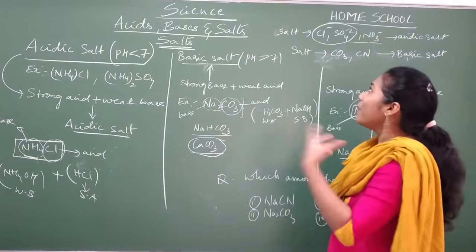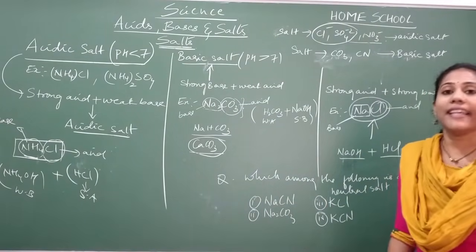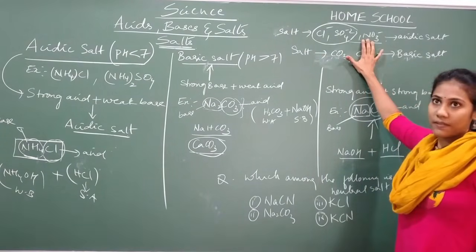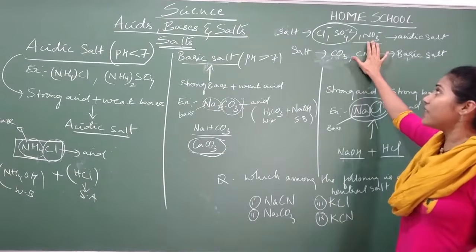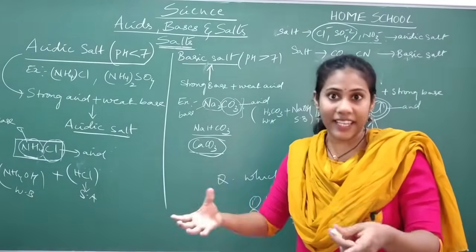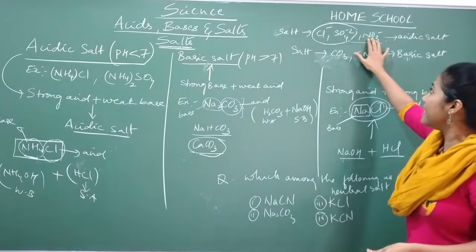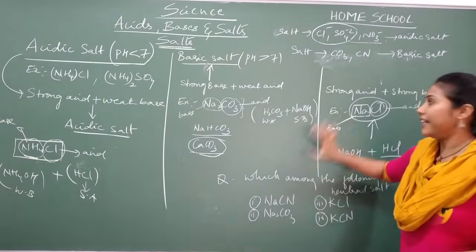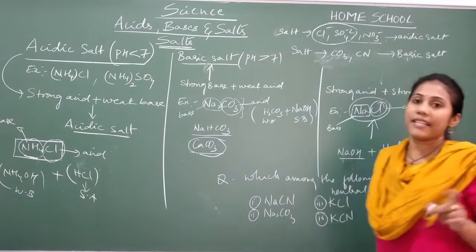But you have to be very careful with the trick. Along with these ions, if you have Na and K, then they will become a neutral salt category.